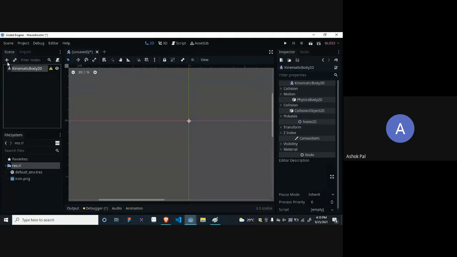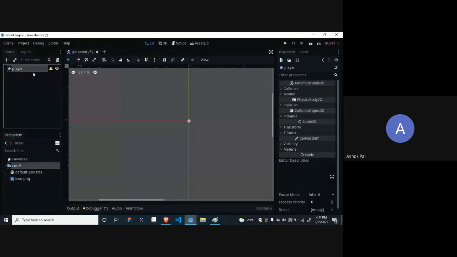Okay, let's continue. First, I will rename it player. Now I will add another node to it, because this becomes a parent. The upmost node on the hierarchy is the parent. Remember this. The upmost node is the parent, and all the nodes under it will be the child of this. The hierarchy goes on. There will be a child to a child to a child. It is like a tree structure, if you will.